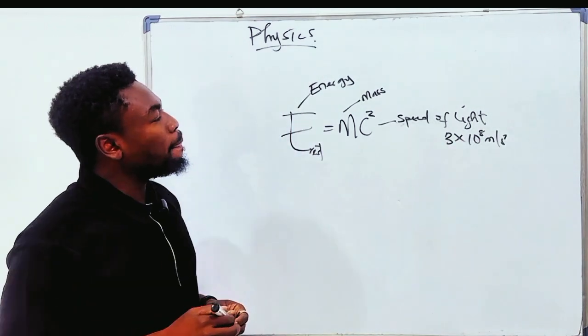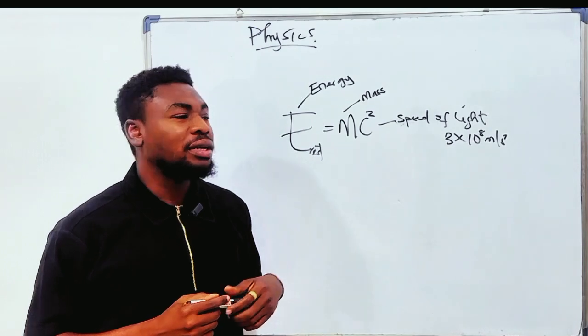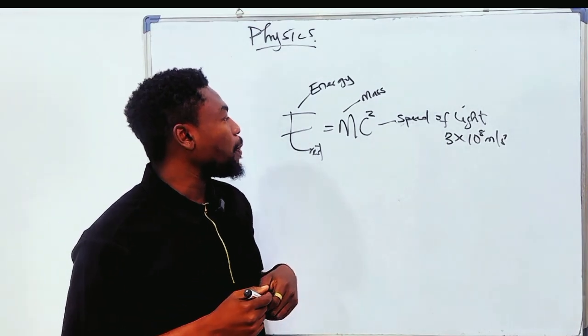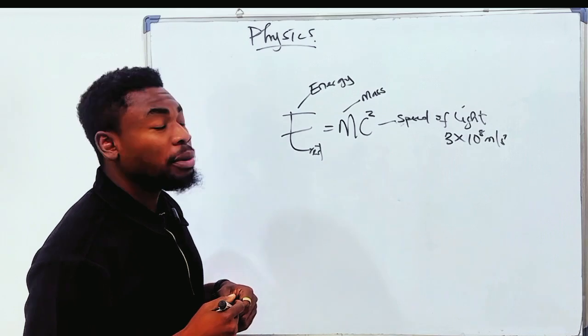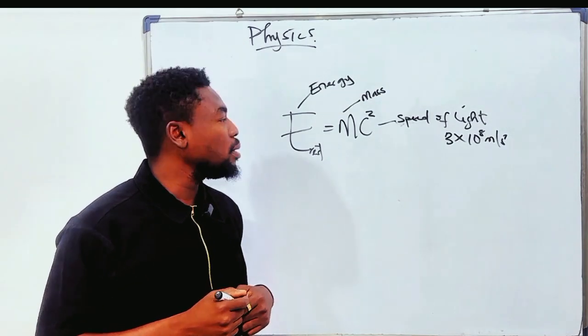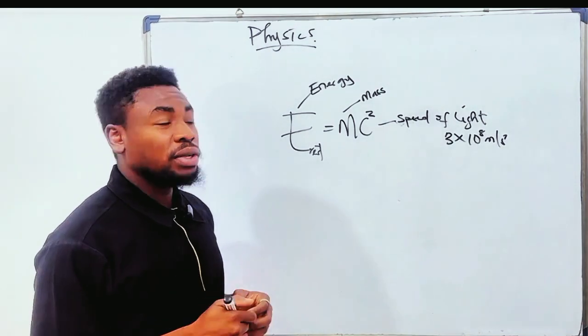Right. So how did Albert Einstein come up with this equation? And what does it mean is what we're trying to understand in this video. So how did Albert Einstein come about this? Now, if you know the theory of relativity, Albert Einstein is trying to explain that in relativity, what is actually